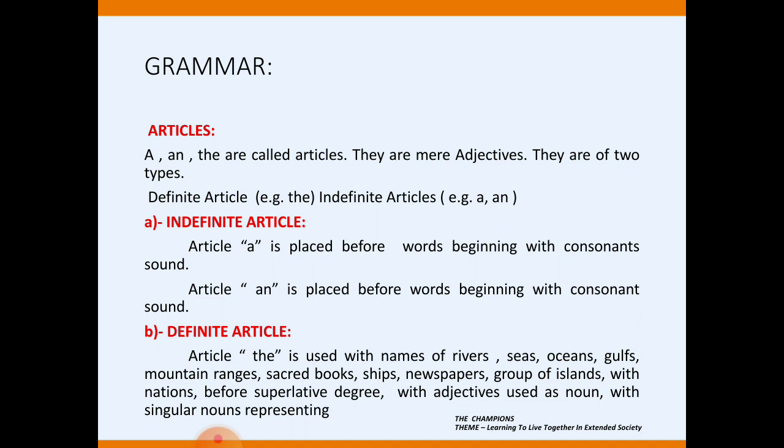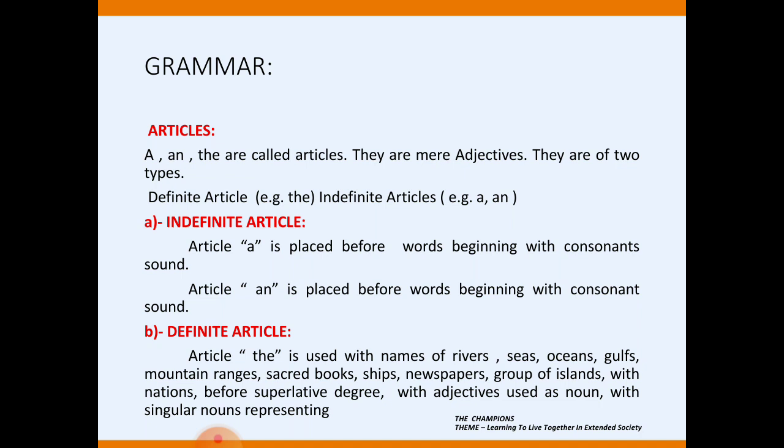If I say university, the word is starting from U. Definitely A, E, I, O, U are vowels, while the rest of the alphabets are consonants, right? University starts with U, but has the sound of Y. That's the reason we are putting a with it.